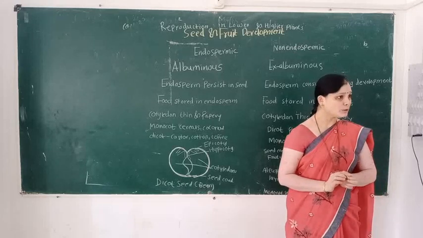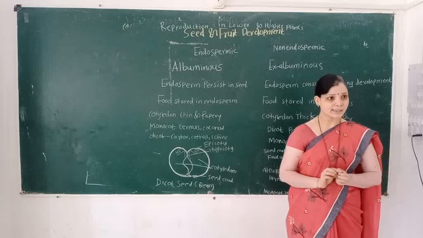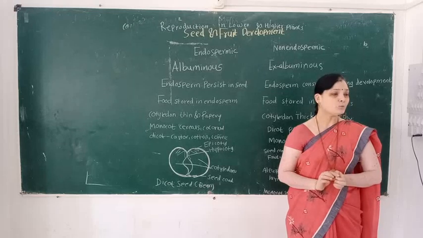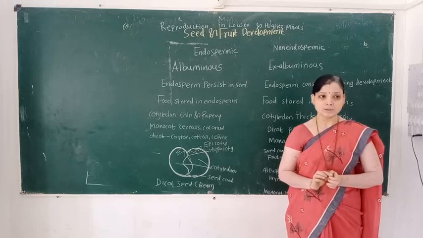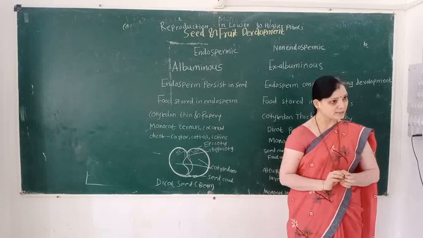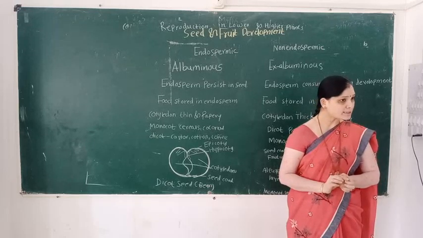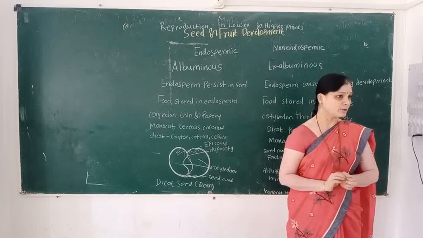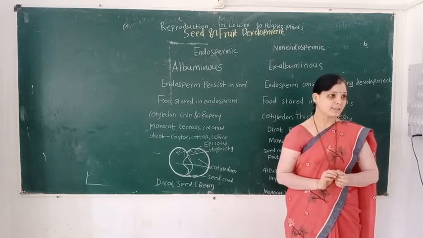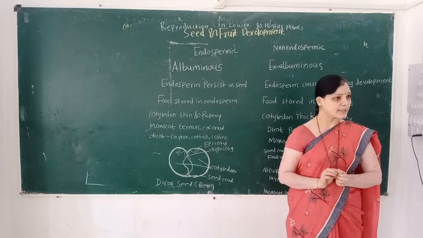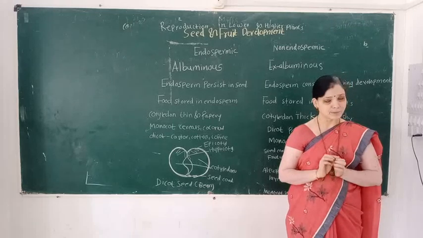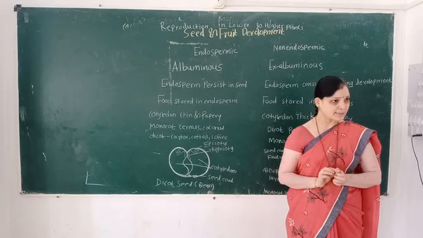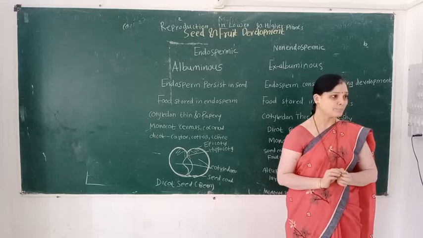In embryo development, the first initial cell is the zygote. Zygote is converted into the oospore. Oospore divides into unequal cells. One cell is the basal cell and another is the apical cell. Basal cell is known as the suspensor cell and apical cell is known as the terminal cell. Then the suspensor cell grows and divides again to form a haustorium at the apex and hypophysis at the basal cell.